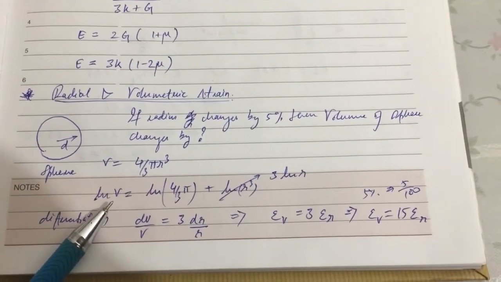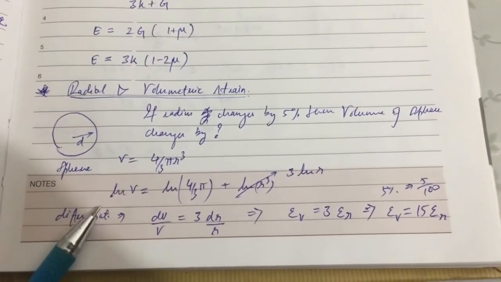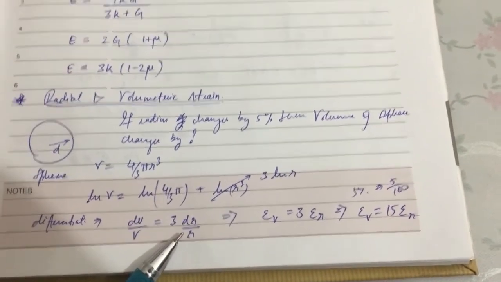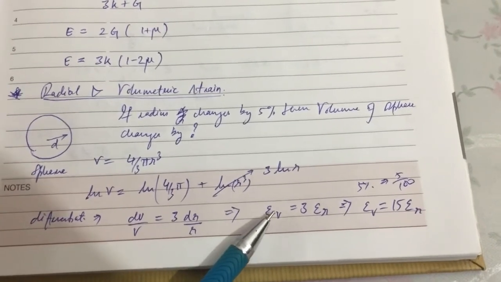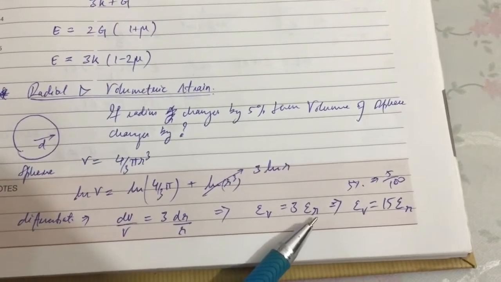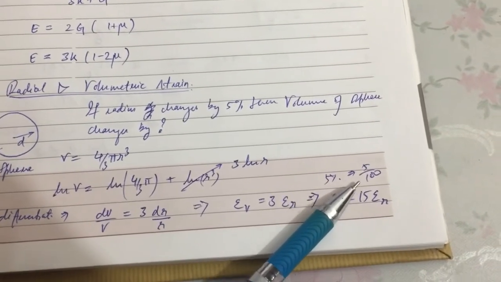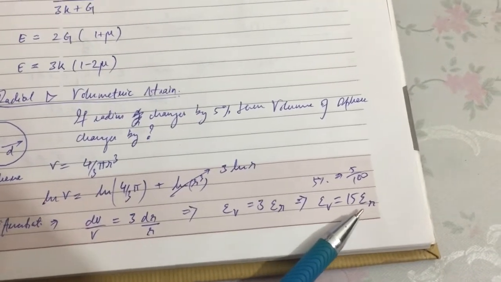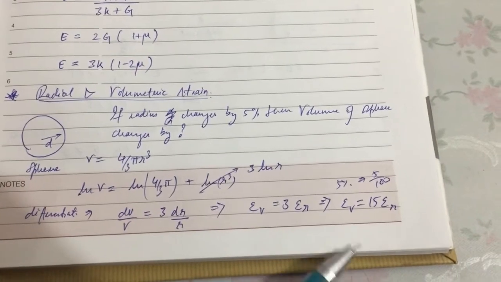If we take the log of the formula and differentiate, we see that the change in volume is equal to thrice the change in the radius. So the volumetric strain is equal to 3 times the strain of the radius. If there is a 5% change in radius, it is 3 times 5, which is basically 15% change in the volume. This is what it means.